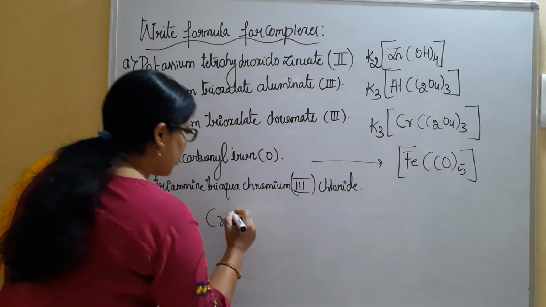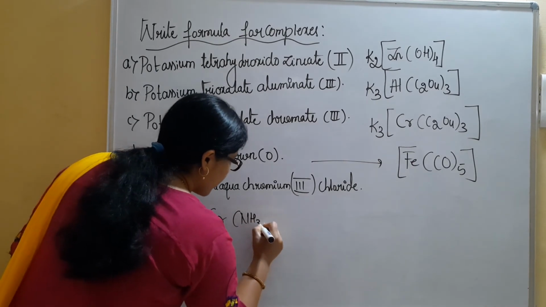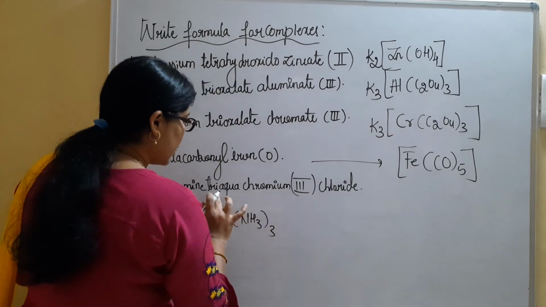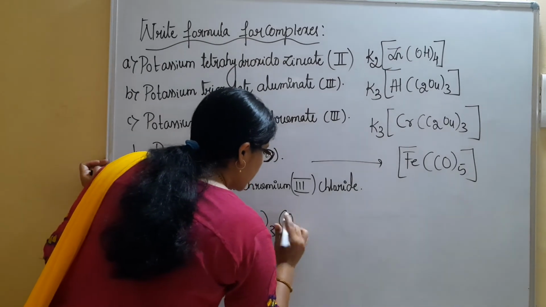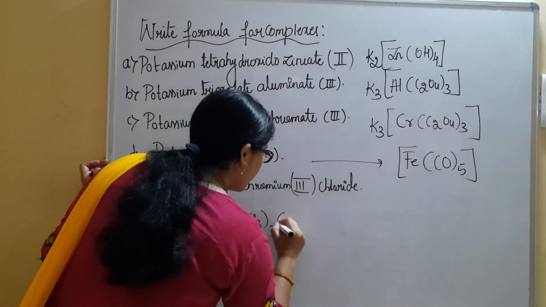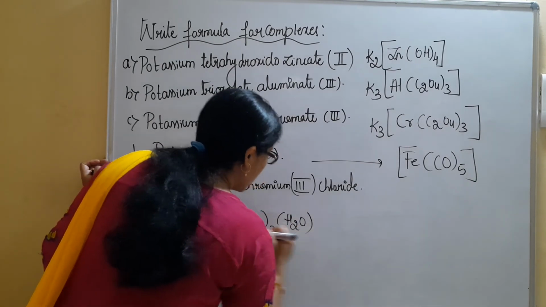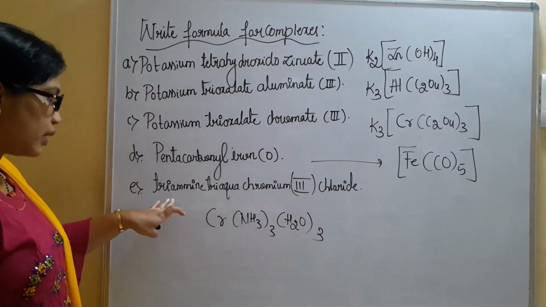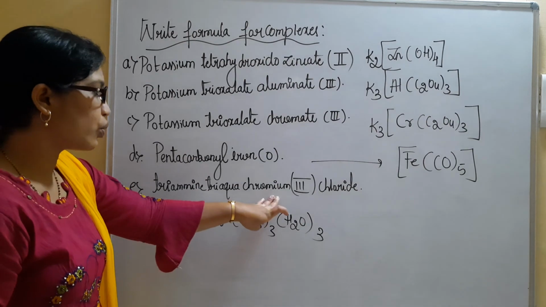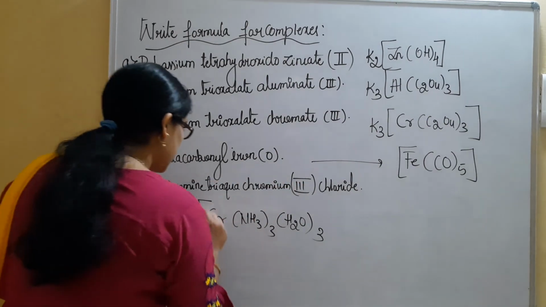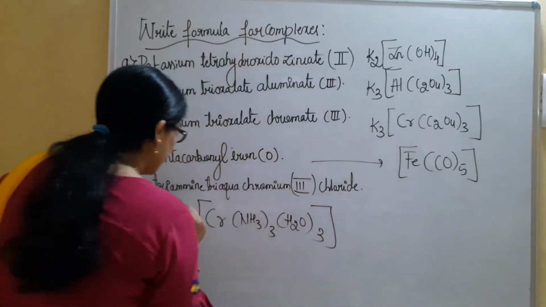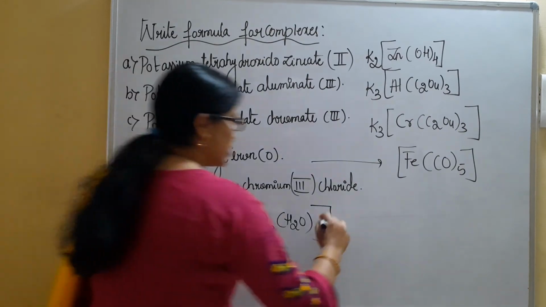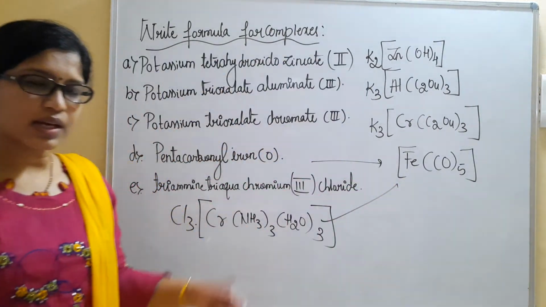Cr, triamine are there. NH3, thrice, triamine, triaqua, that is H2O. Aqua, H2O. How many are there? 3. Triaqua. Chromium, triamine, triaqua, chromium 3 chloride. Just complete this one by writing Cl3. So this will be the formula for the last example.